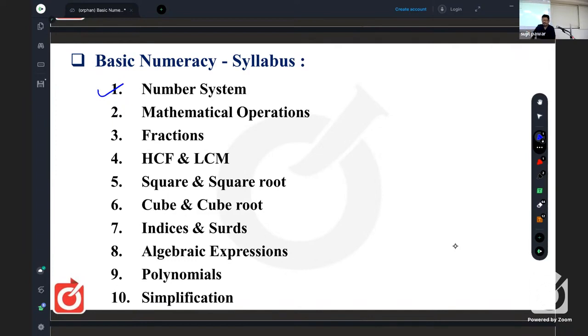Don't get confused, and don't panic right now. These are the basic things you should know. As I told you at the start of the syllabus, the first topic is the number system. If you know the number system, then and only then can you tackle the mathematical operations. So what are the mathematical operations? Addition, subtraction, multiplication, and division. Okay.